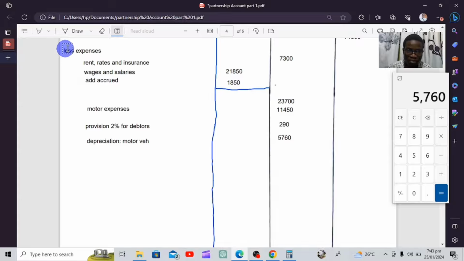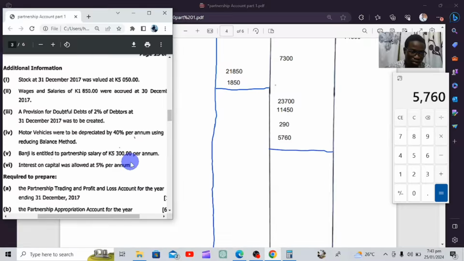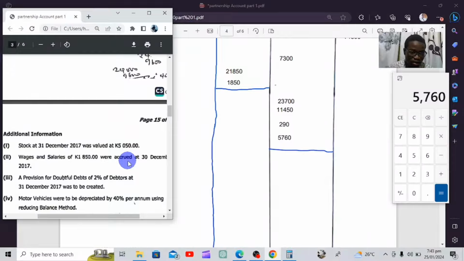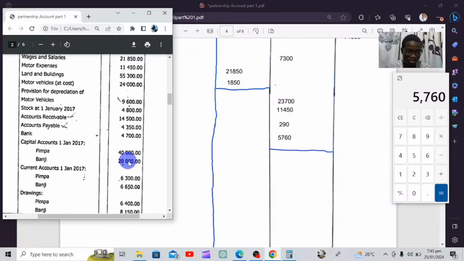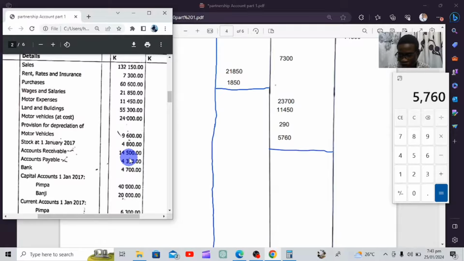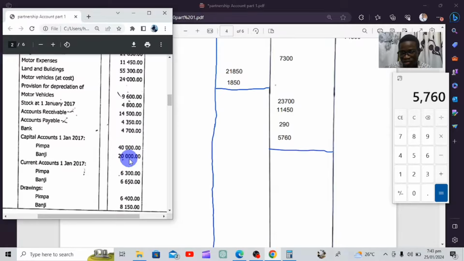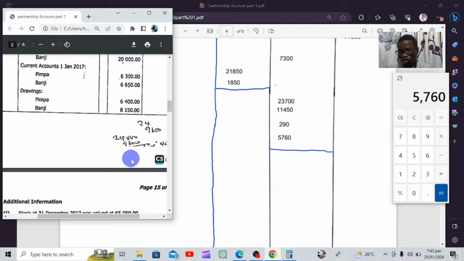So from there, we're simply going to add, because there are normal expenses in the question. So the expenses are done. It's a normal trading profit and loss. So these are the expenses that you encounter in a normal trading profit and loss. So we're going to add these figures, starting from the top.